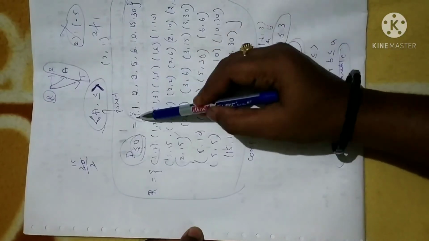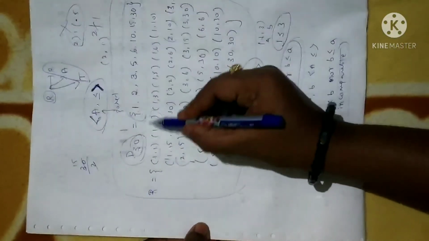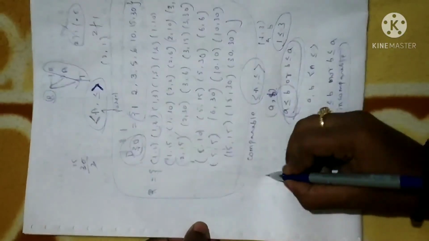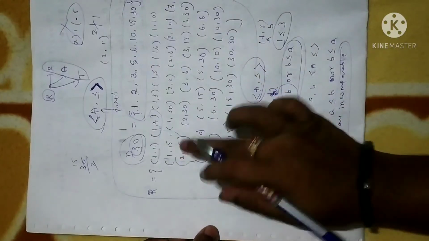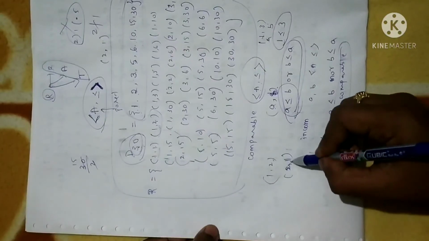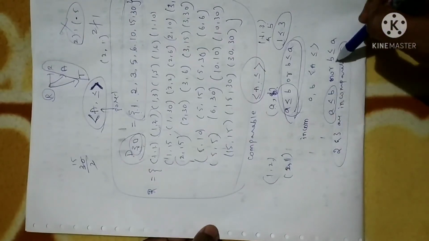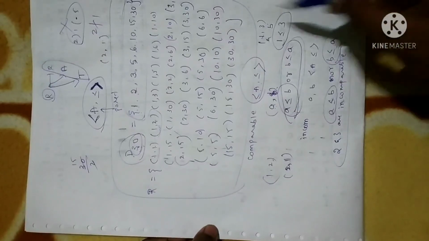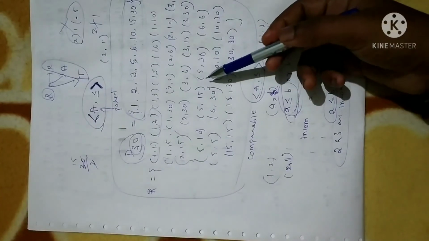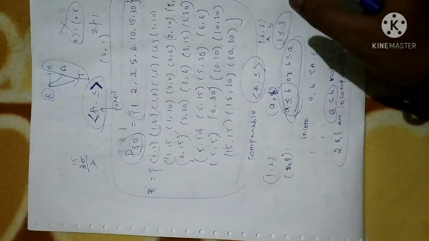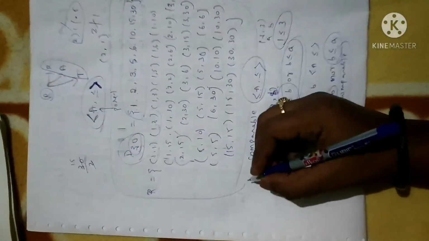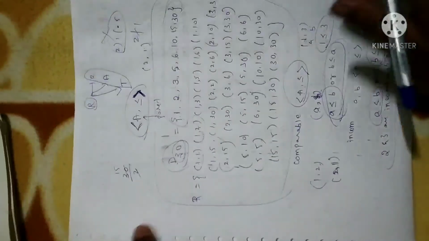Similarly, 2 and 1 are not comparable, whereas 1 and 2 are comparable. Why? Because 1 is less than or equal to 2. In this particular relation, 1, 2 is there, but 2, 1 is not there. It satisfies neither condition. Simply I can say an element A comma B is not comparable only when it is not existing in the relation. That's all.